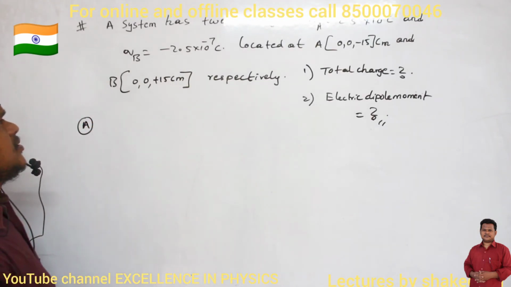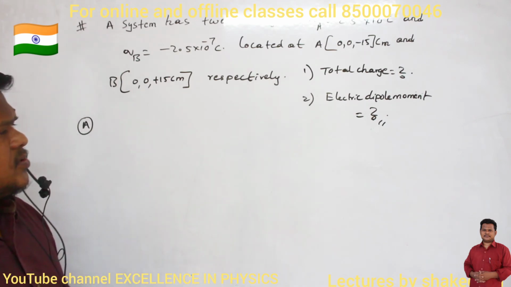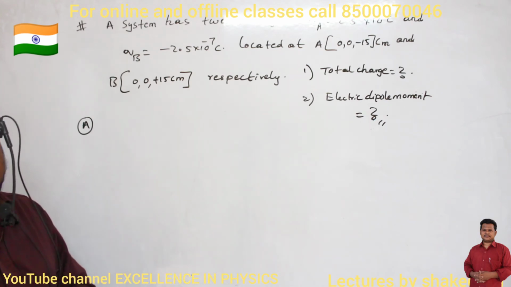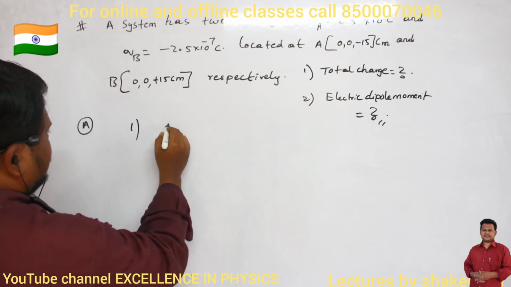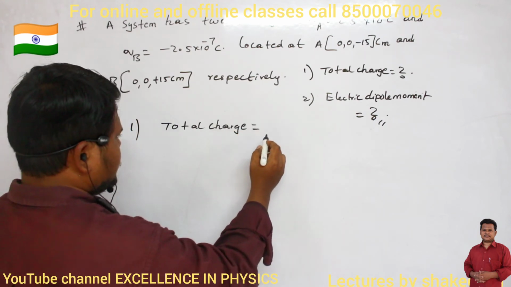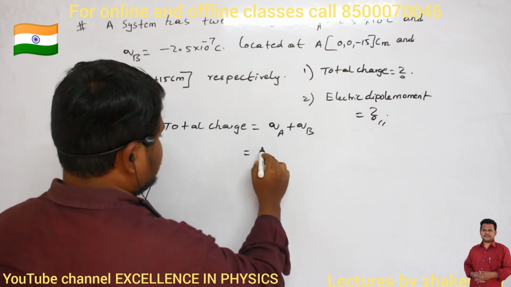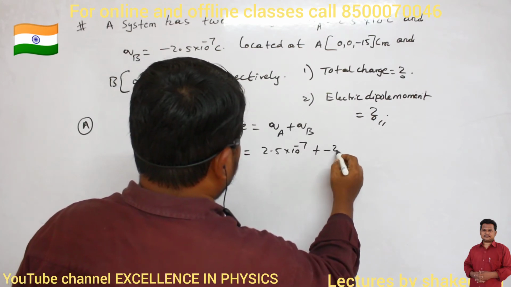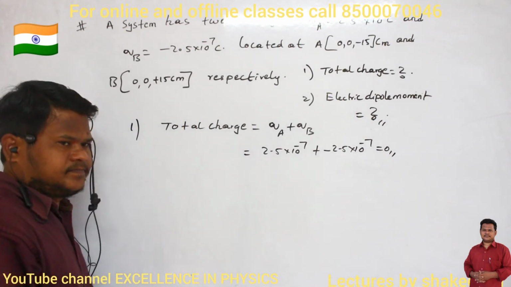Two charges are present, QA and QB. Their locations are given. First question: what is the total charge? Electric dipole moment of these two charges is how much? So first one, total charge is QA plus QB. QA is 2.5 into 10 power minus 7. QB is minus 2.5 into 10 power minus 7. Total will become 0.